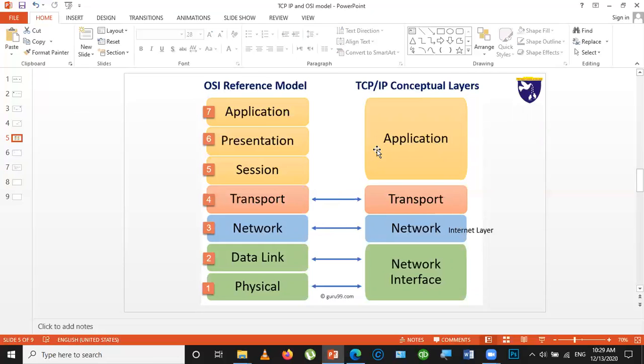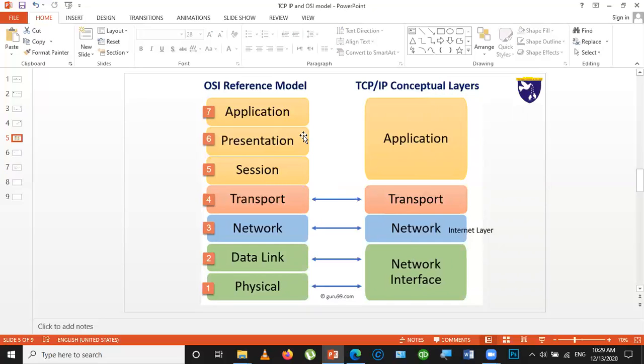Then we looked at the differences between these two models. The first model has 7 layers, and the second model has only 4 layers.